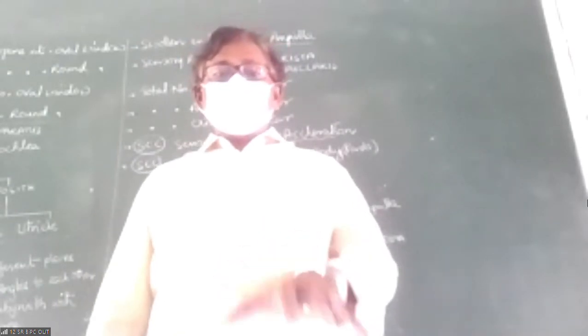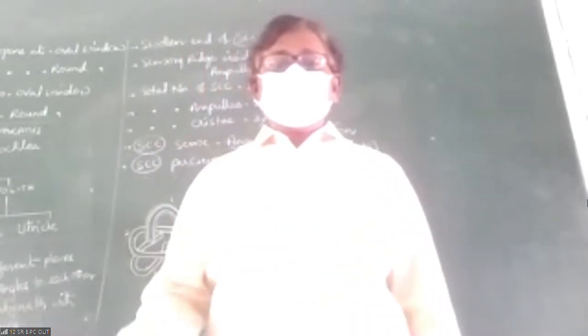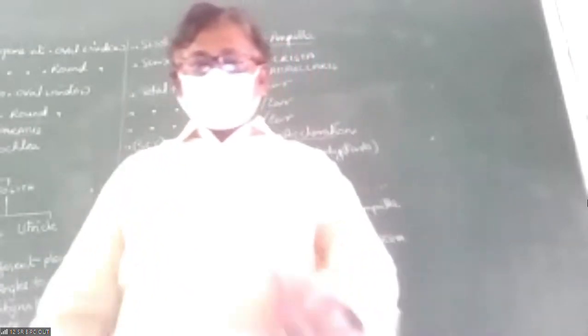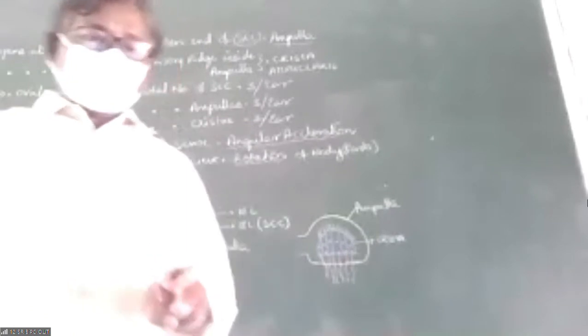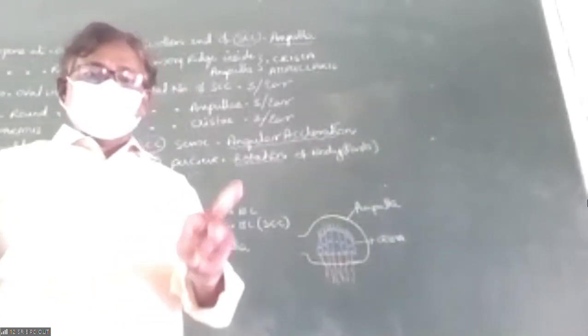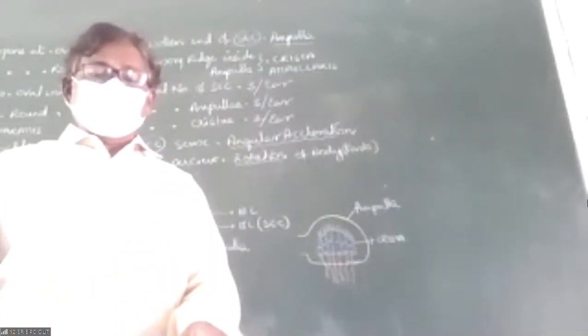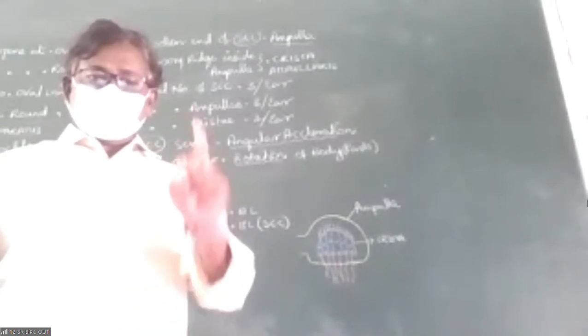The main use of the vestibular apparatus is to maintain balance. I told you there are two important functions of the ear. The first function of the ear is hearing, which is done by the cochlea. The second function is the balance of the body.